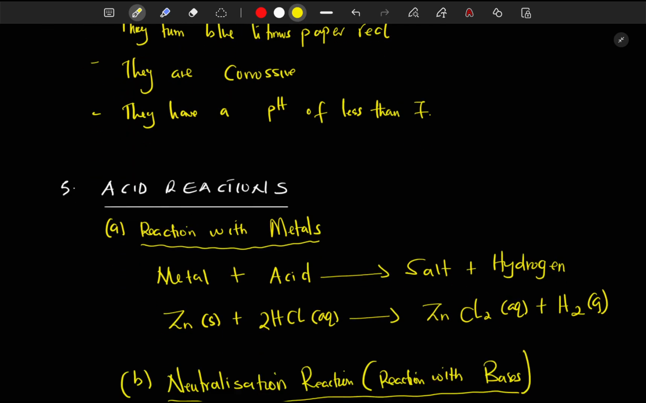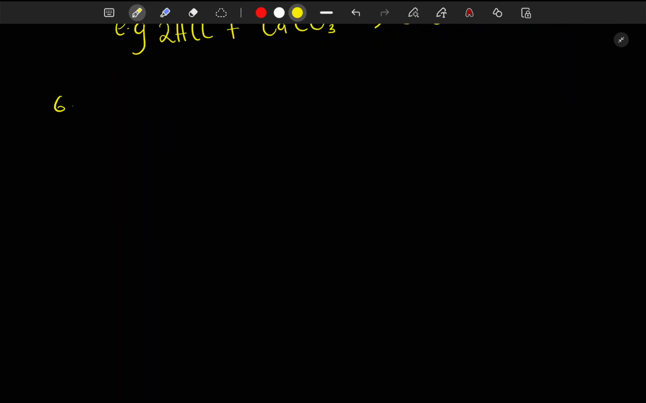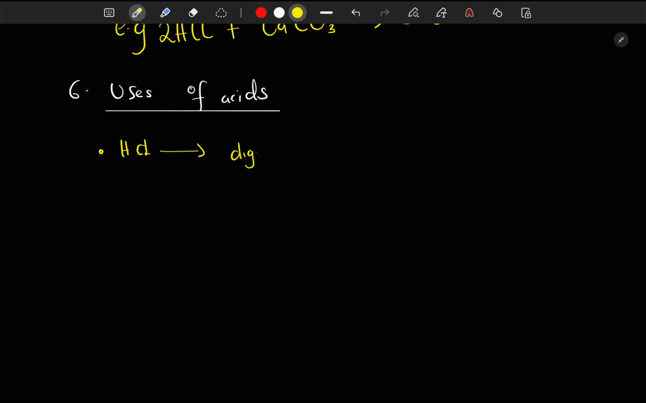Next is point number 6. Number 6 is uses of acids. For example, hydrochloric acid. Where is it used? We have digestion. In your stomach, there is hydrochloric acid. It's also used in cleaning of metals.